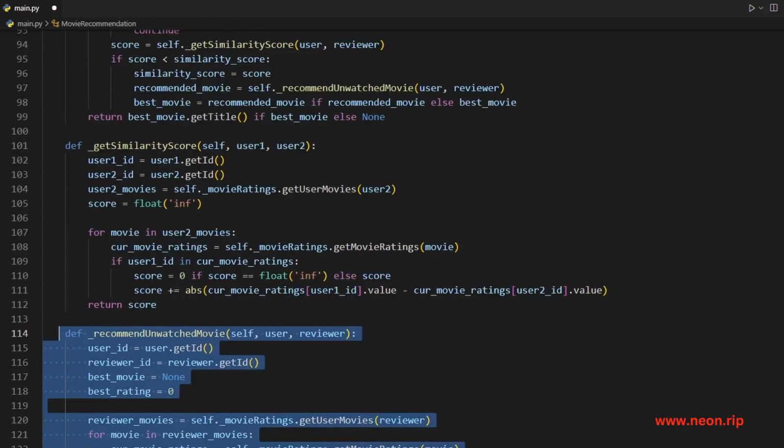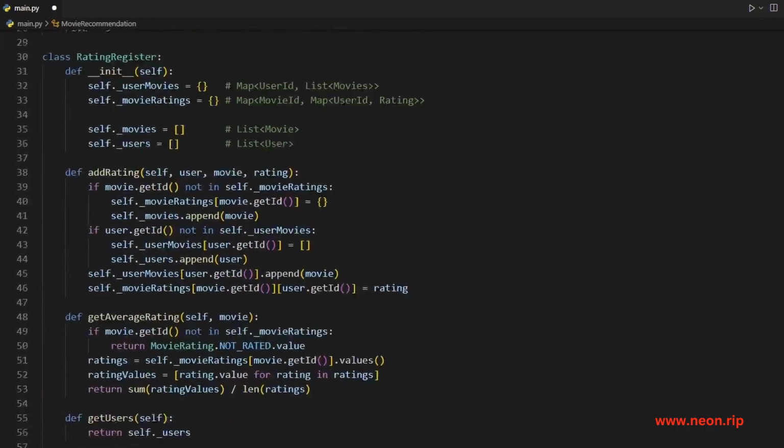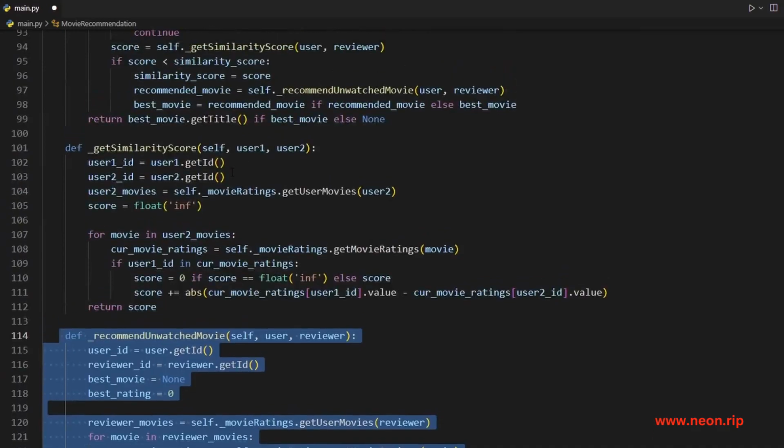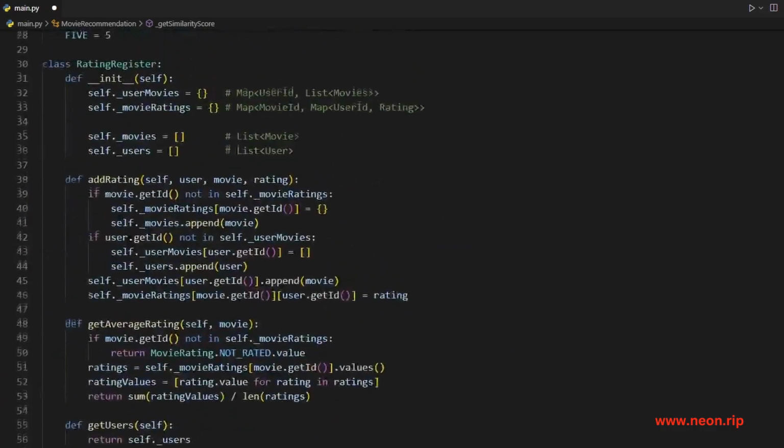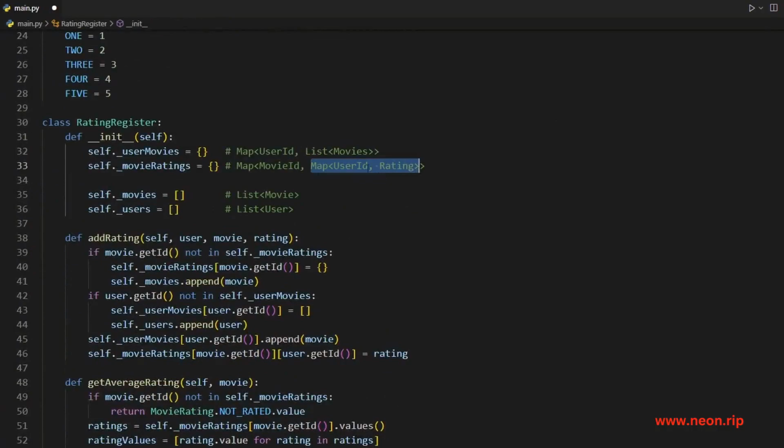I'll talk about how we're using the hash maps that we defined all the way up here in the rating register. First, for the similarity score, we have two users. With our ratings register, we get the movies that one of the users has seen before. We arbitrarily pick user 2. It's not super important, but we go through this list of movies. But for every movie, we get the movie ratings hash map. What is that again? That's this map over here. We're given some movie ID, then we have a map of every user who watched it and what was the rating that they left that movie. That's what's important here. That's what we're going to use to calculate the similarity score.